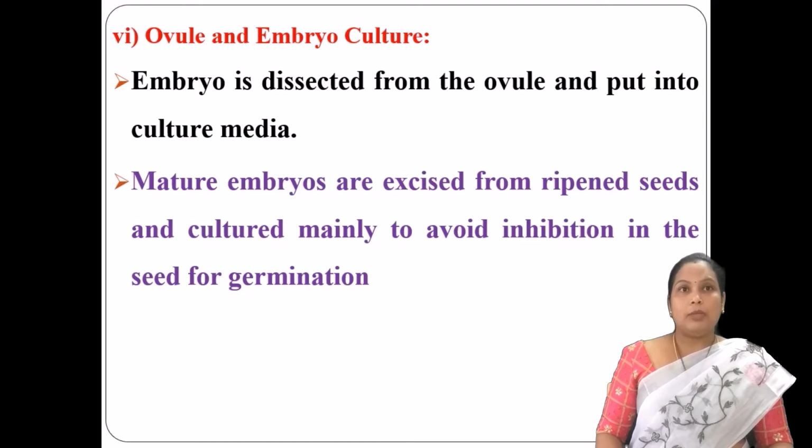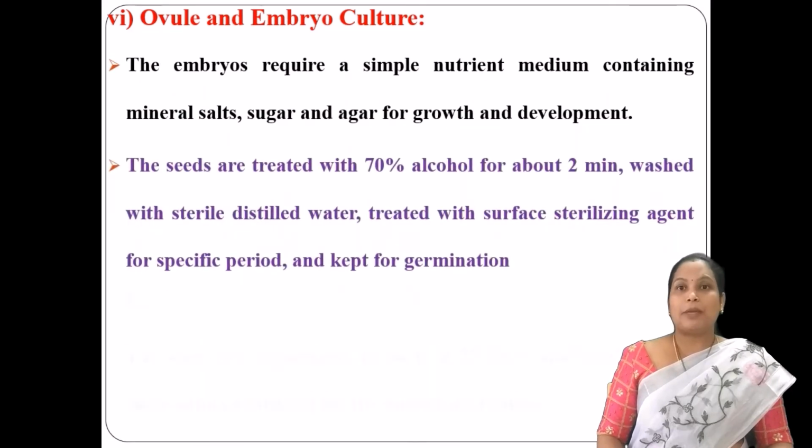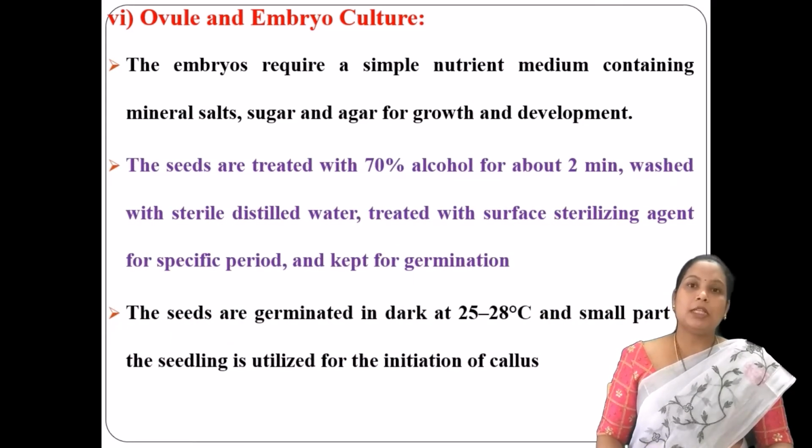At the same time, you also take embryos from ripened seeds, and those mature embryos should be excised and cultured. The mature embryos are excised to avoid the inhibition of seed germination. Before placing the embryos in the culture medium, you need to sterilize the seeds with alcohol, then wash them with sterile distilled water and keep them for germination.